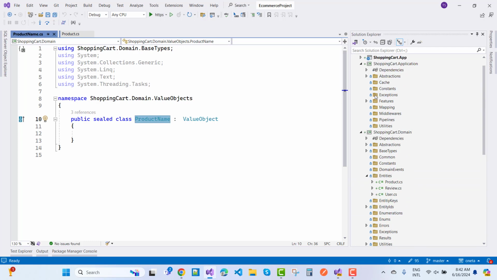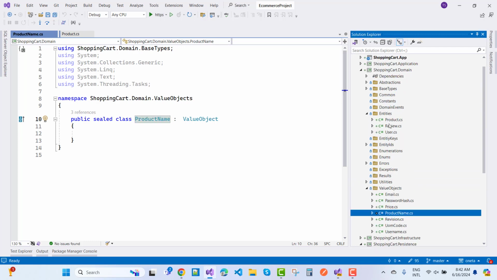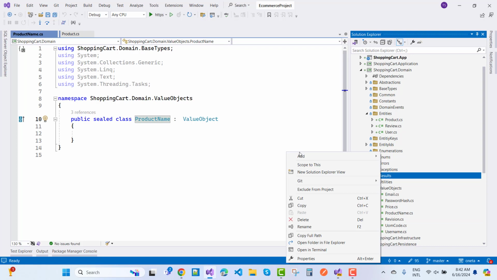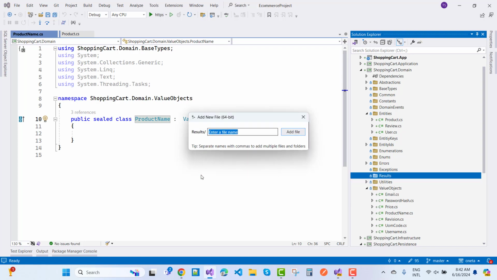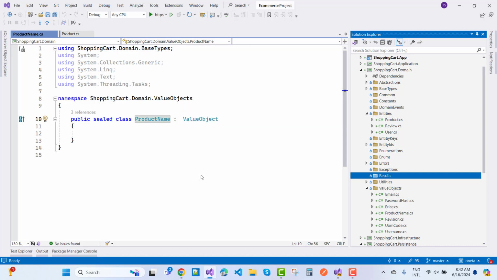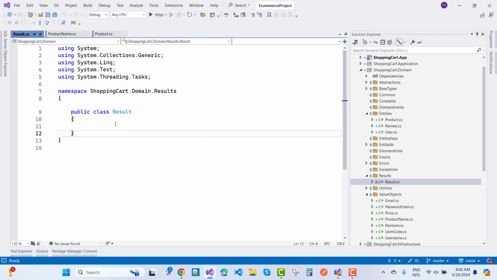So under the domain layer, you can see that here we have a domain layer, and here we have results. Now I want to create a results class here, a new empty file, and the class name is Result.cs. And you know that the Result class is actually inherited by IResult and IResult of type T value.